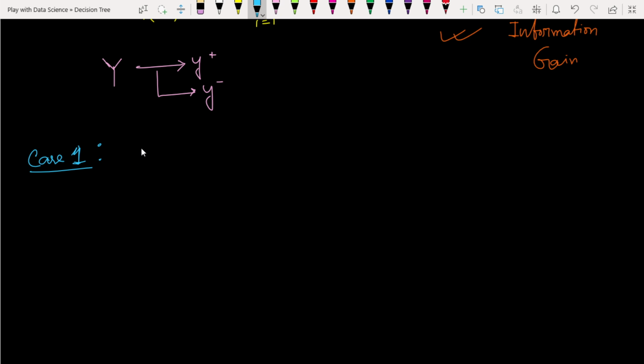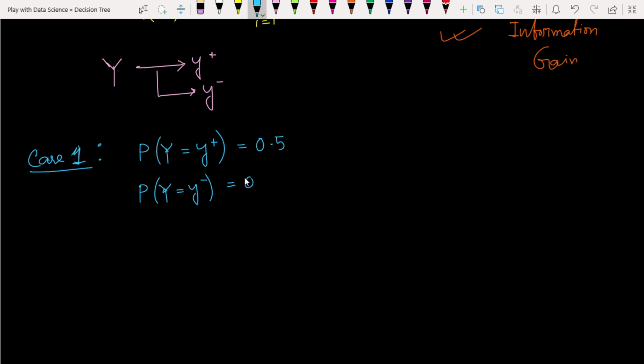For case 1, let's take the probability of the random variable y equal to y plus as 0.5, and the same for y minus.